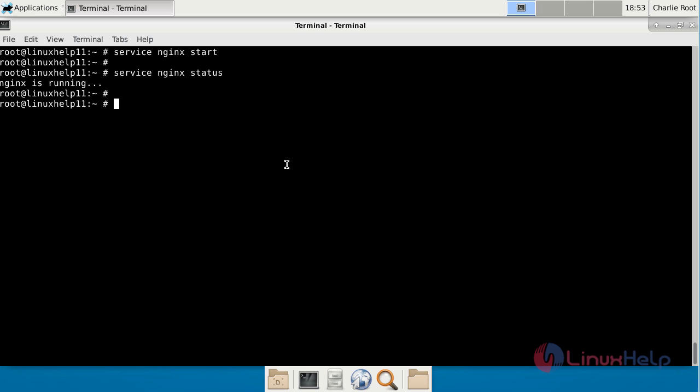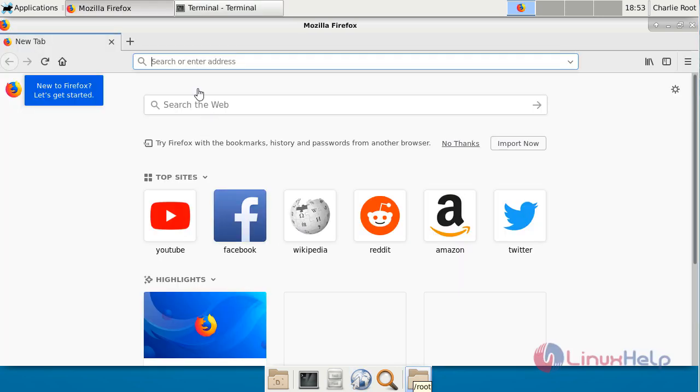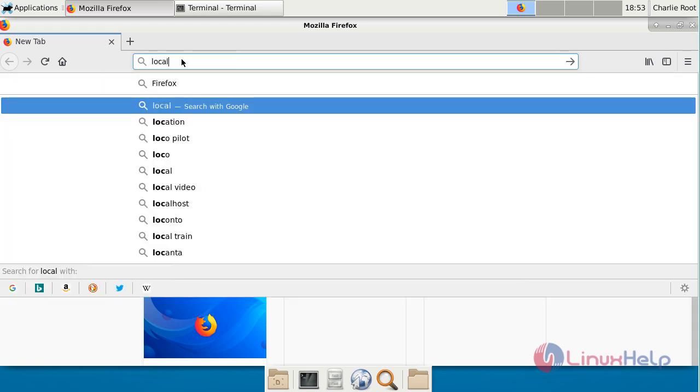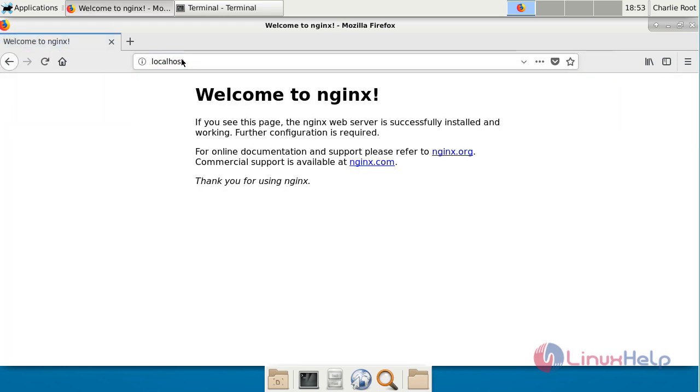Nginx is running. To cross-check it, open a browser and then give the URL as your machine IP or else localhost. It shows the welcome page of Nginx. This indicates that we have successfully installed Nginx from source.